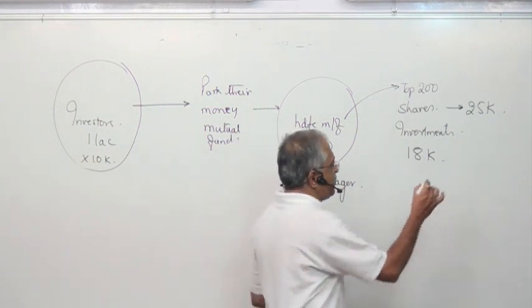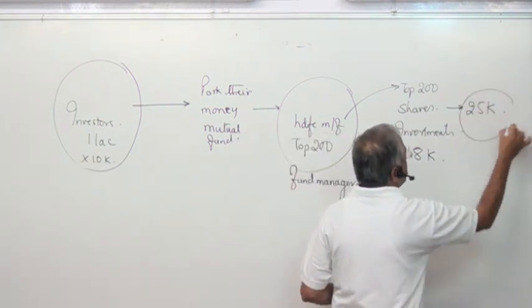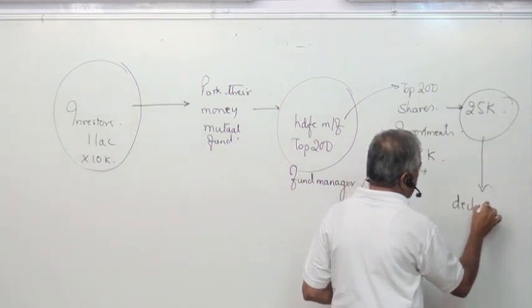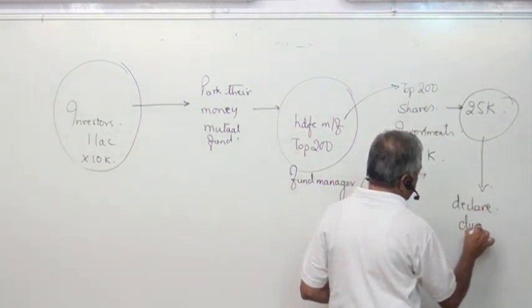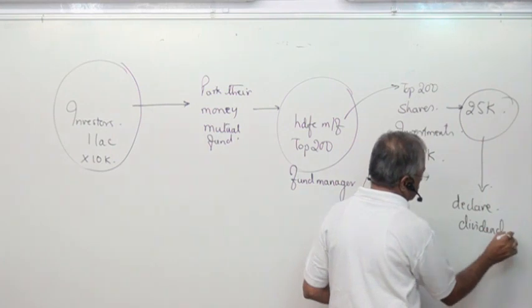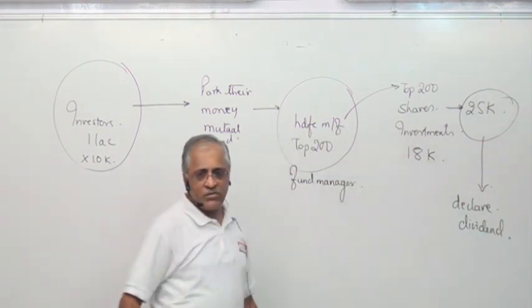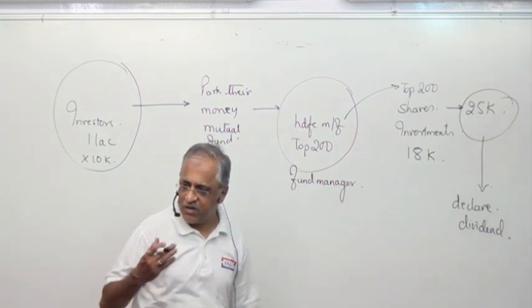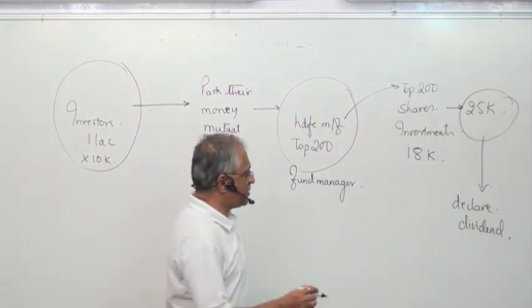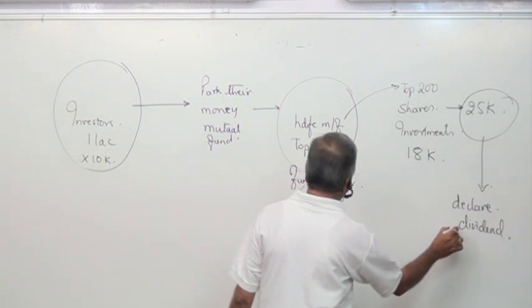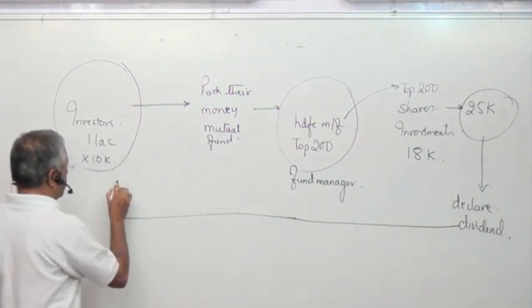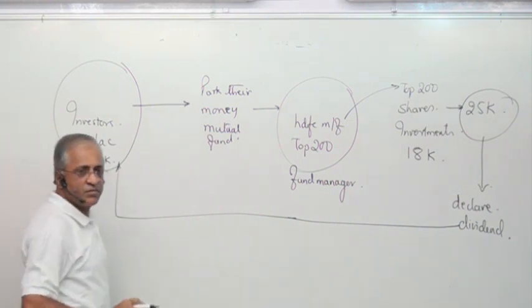Yes. So when the investment has grown, he can declare what is known as dividend, because it has appreciated, and this dividend is given to the investors. These investors who are there, they get the dividend.